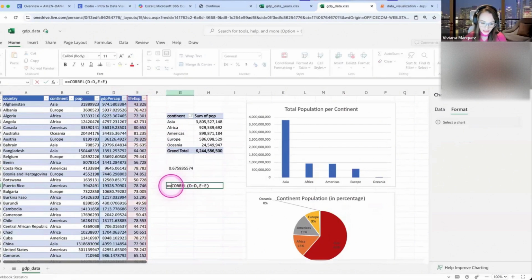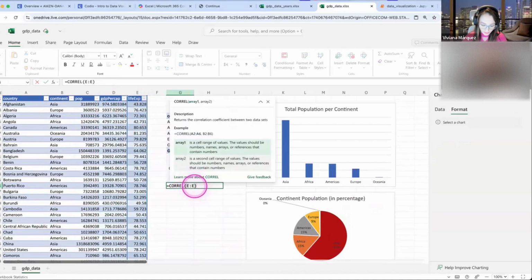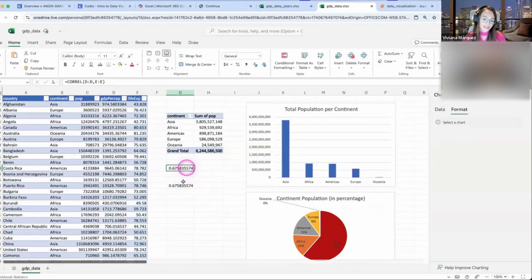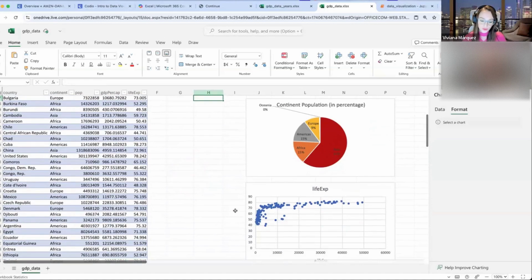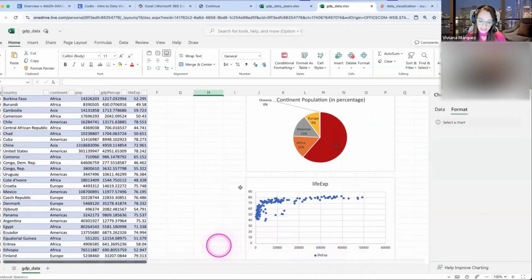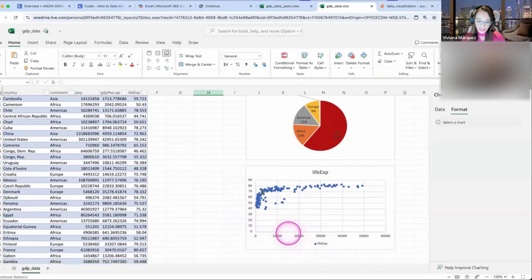If you use the same formula, but you just flip the columns, you still get the same number. So it doesn't matter which orientation you choose. If you put the age on the x-axis and the GDP per capita on the y-axis, it's still going to be a positive correlation.